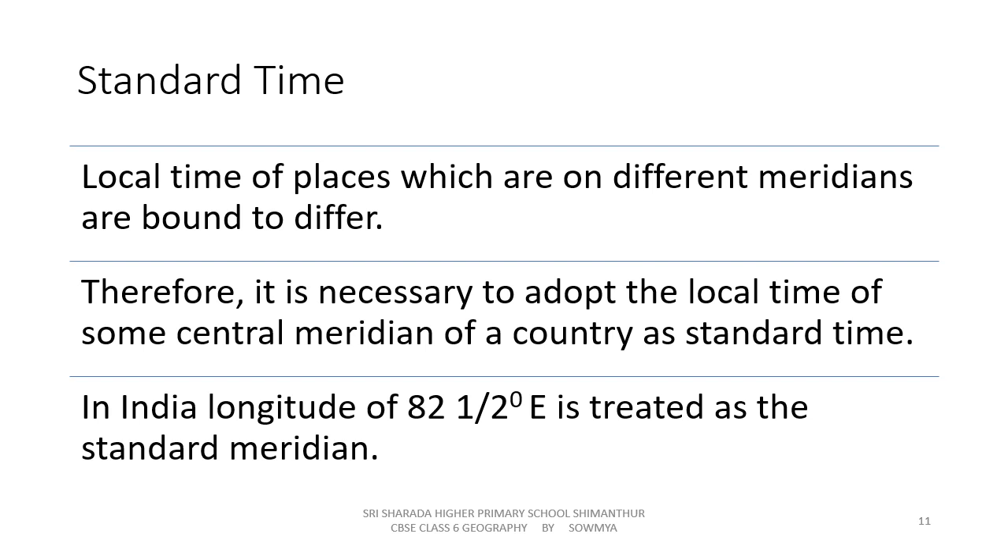The local time of places which are on different meridians is bound to differ. So it is necessary to adopt the local time of some central meridian of a country as the standard time for the country. In India, longitude of 82.5 degree east is treated as the standard meridian.